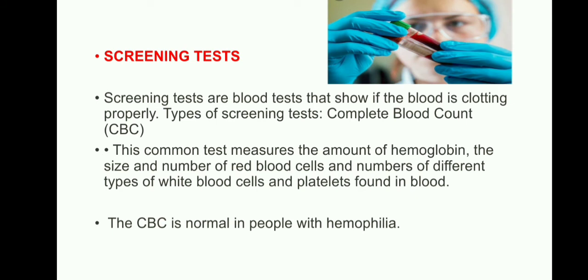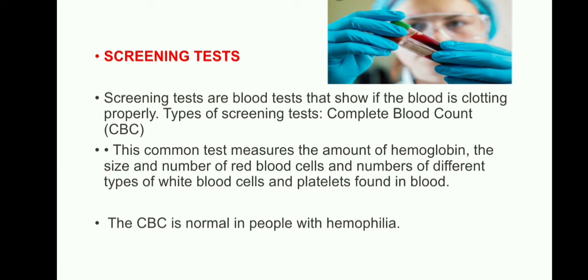Screening tests. Screening tests are blood tests that show if the blood is clotting properly. Among the types of screening tests, a complete blood count, CBC, should be done. Which type of factor is deficient in those children, that is factor 8, factor 9 or factor 11, we will discuss.